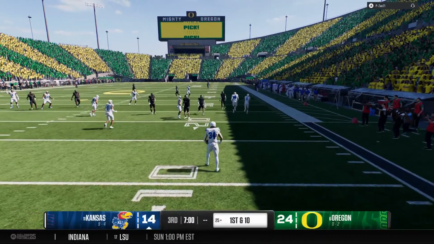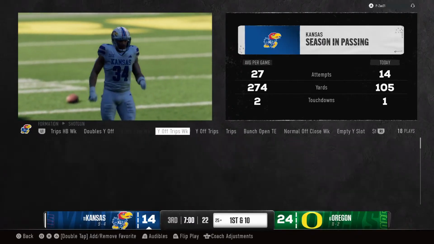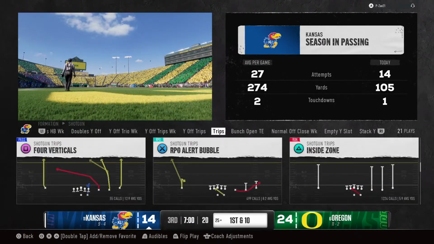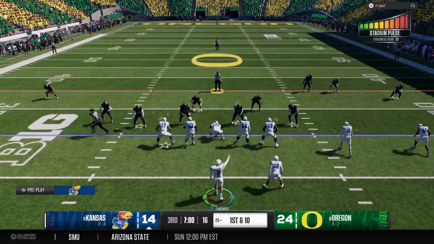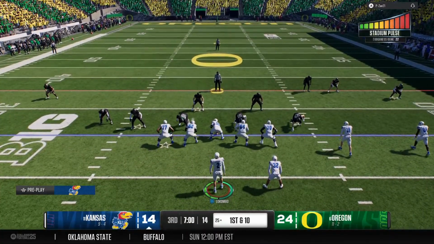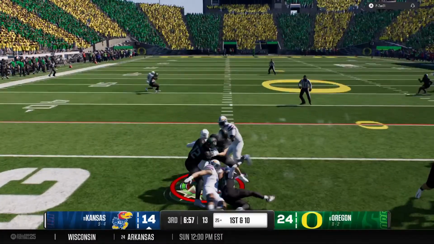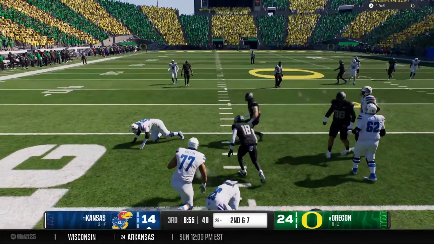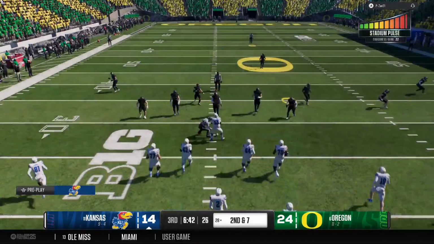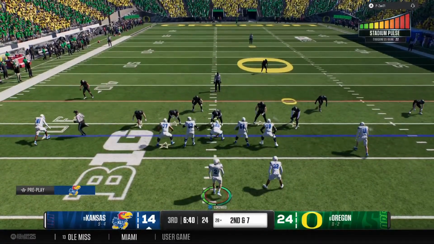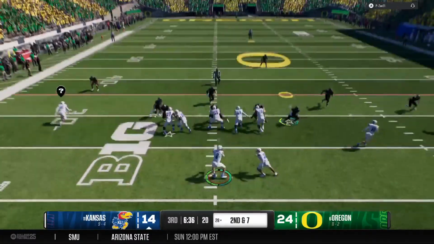Returner decides to fair catch this. And here comes the Kansas offense back on the field. First play of the second half, they keep it on the ground. And the senior able to make the stop after a short gain. Nice job here of controlling the line of scrimmage by this offensive line. The back does what he needs to do to get positive yards on first down.